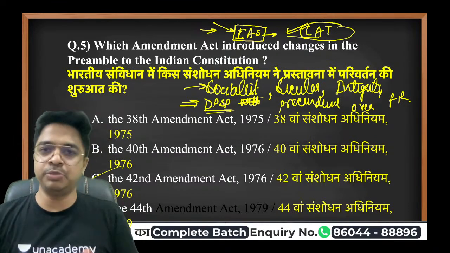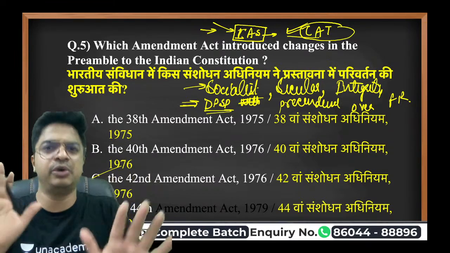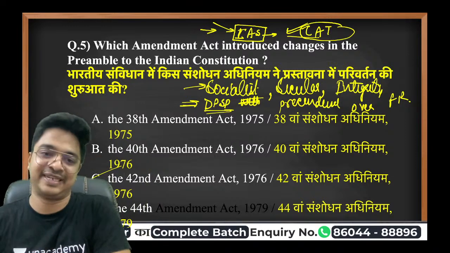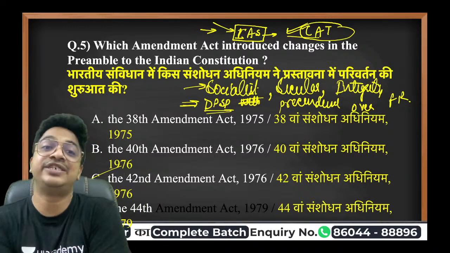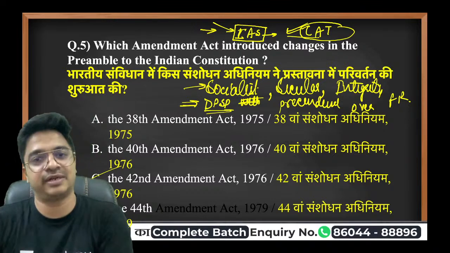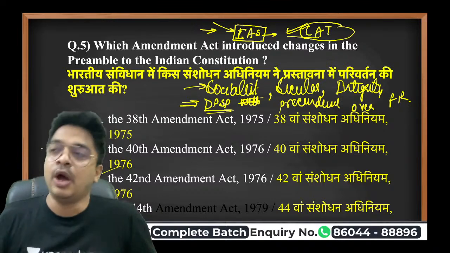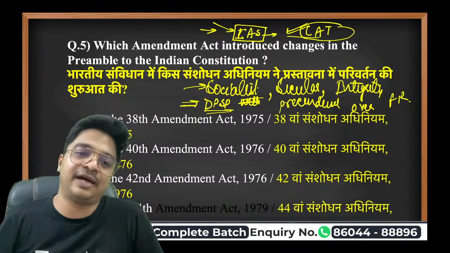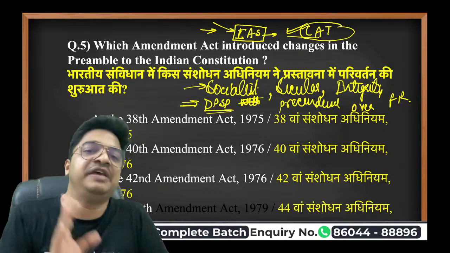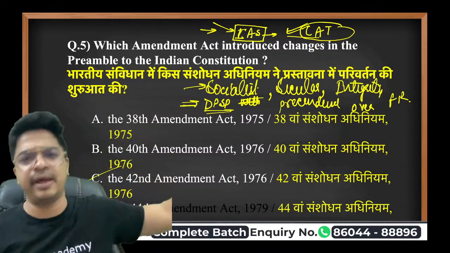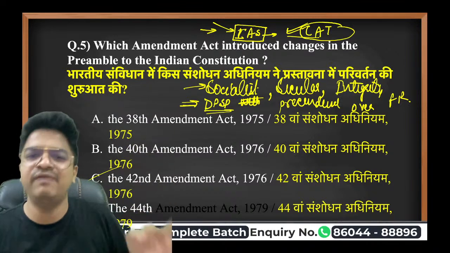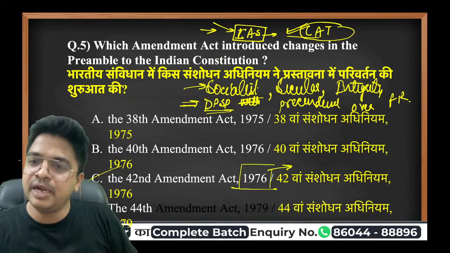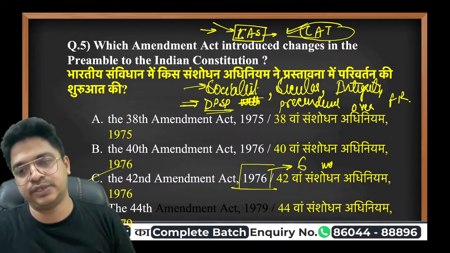And she wanted to be PM for the longest duration of time. So you know what she did? She changed the tenure of the Lok Sabha from 5 years to 6 years, so that she could get 1 more year as the Prime Minister. Later on, when the Janata Party came via the 44th Amendment, they reversed the entire decision: it won't be 6 years, it will be 5 years only. So this is the entire 46th Amendment of 1976 that we always keep listening to. It had predominantly 6 major changes.